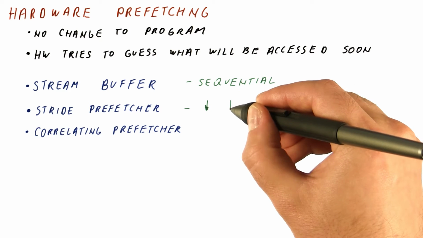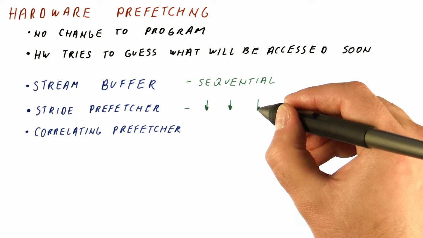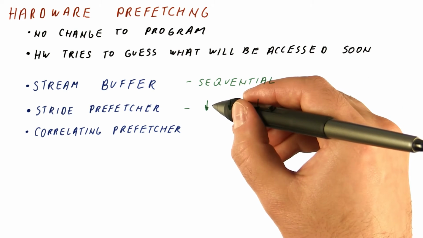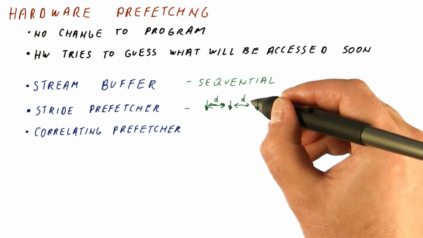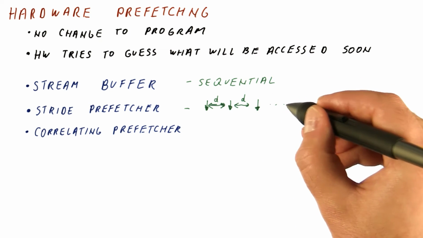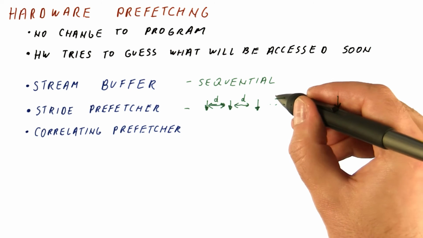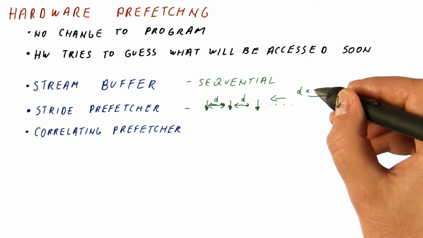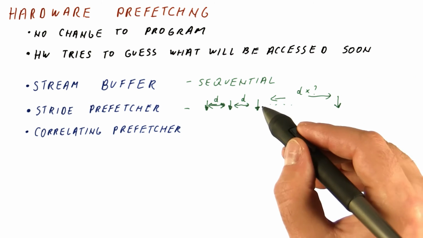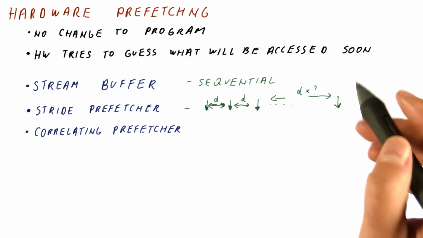A stride-based prefetcher is monitoring accesses to see if memory accesses that we are doing are at a fixed distance from each other. So if their addresses differ by the same amount, it's going to guess that we will just continue doing that, and it starts prefetching with a distance of d times something, and it determines how many of these in advance such that it's just in time.